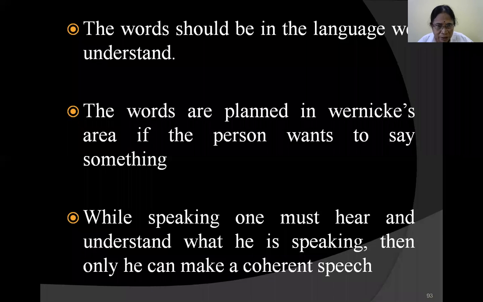While speaking, to give a reply back, to answer back, one must hear and understand what is being spoken. If he doesn't understand what is being spoken, he cannot make a coherent speech. While speaking, one must hear and understand. Then he can make a coherent speech. For example, deaf and dumb people cannot make a coherent speech because they cannot hear properly. They are a clear example of it.